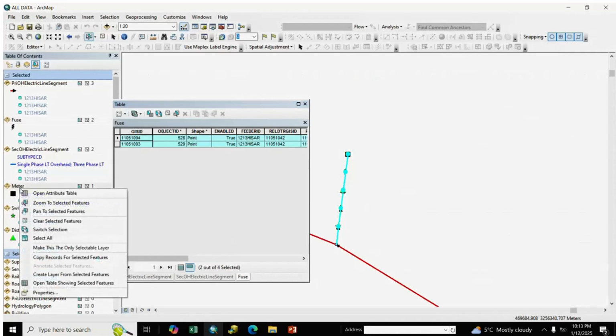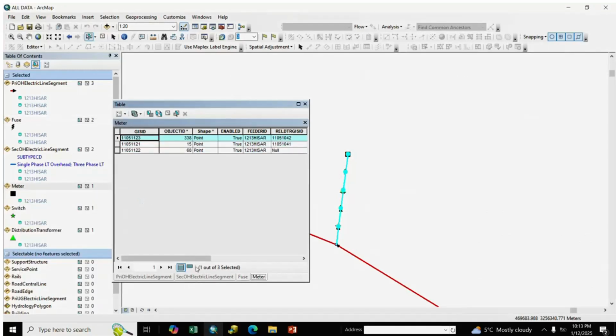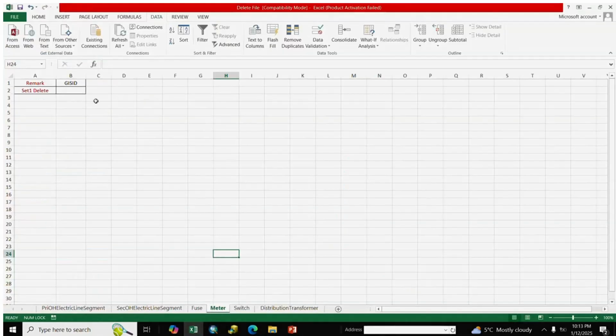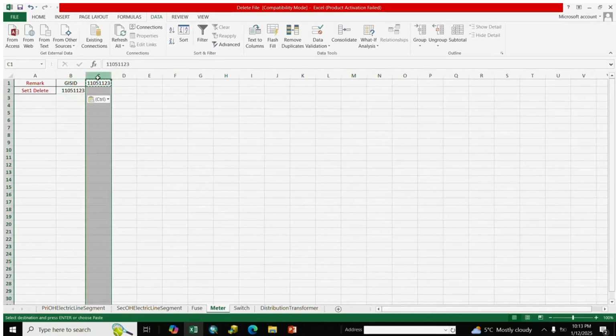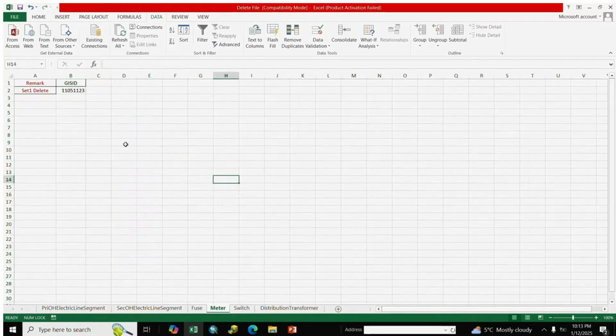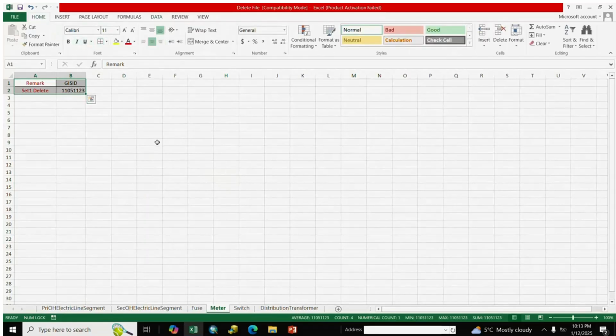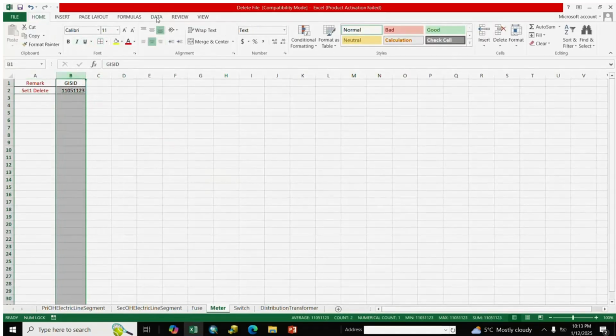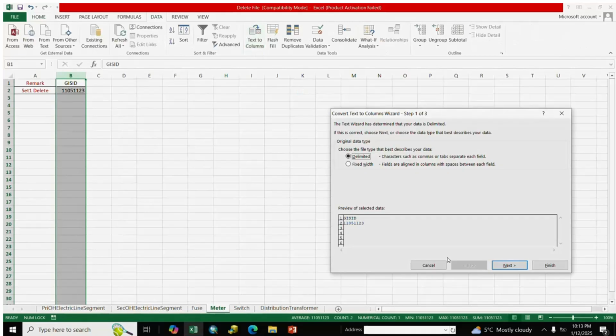We go to meter, we copy and paste, copy and paste, delete, and border, and convert to text.